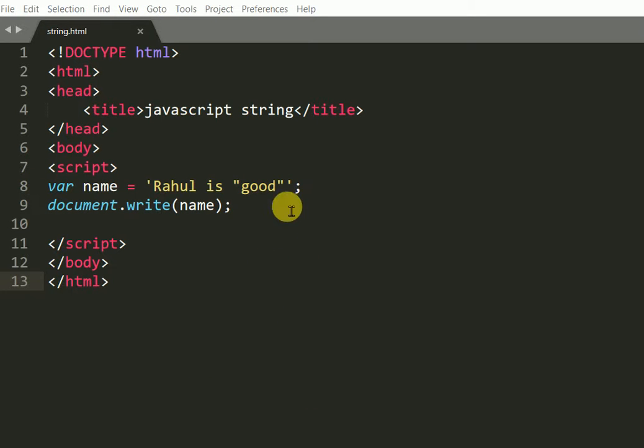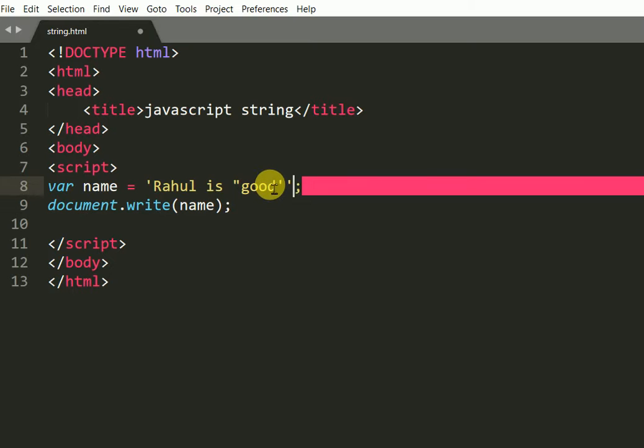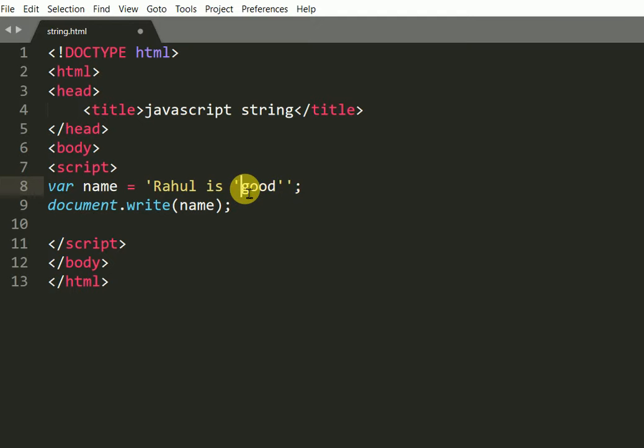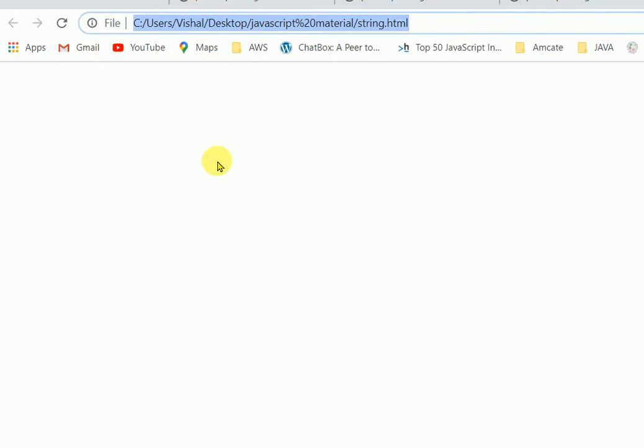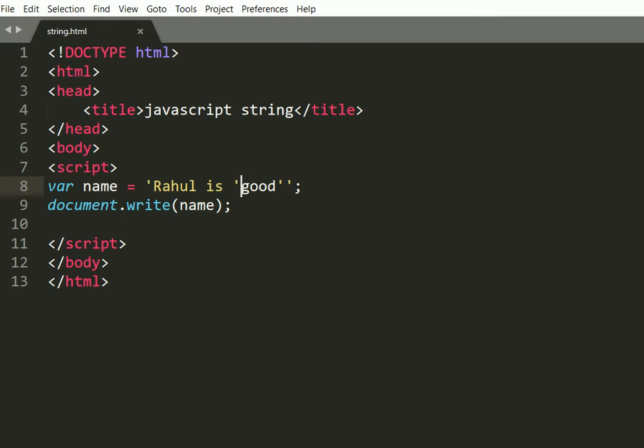Now if we want to store good in single quotes inside single quotes, like I write good in single quotes, what will be the output? We get an error. So we cannot use single quotes inside single quotes.